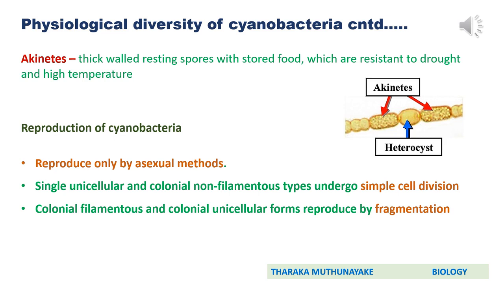If you move to reproduction of cyanobacteria, you know that they reproduce only by asexual methods. There is no sexual reproduction in cyanobacteria. So single, unicellular and colonial non-filamentous types undergo simple cell division. Colonial filamentous and colonial unicellular forms reproduce by fragmentation.